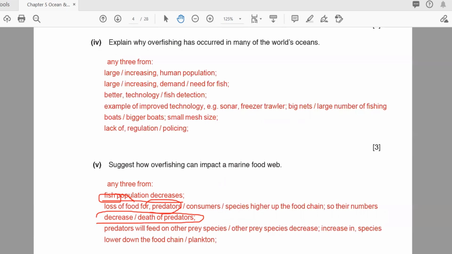Okay. After that, predators will feed on other prey species, so those species decrease. Then if they will not find fish, they will go for other alternatives. Maybe they will start to eat other organisms, not only fish, and maybe phytoplankton also. So like this, it will disturb the whole food web.